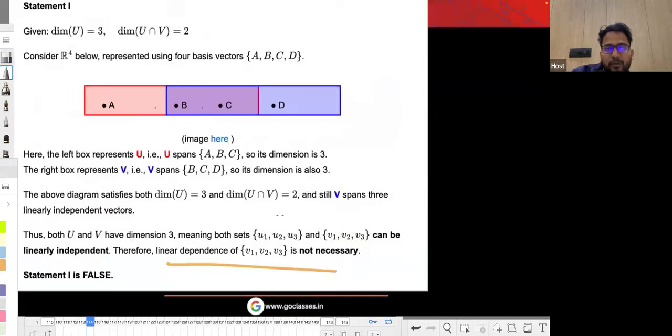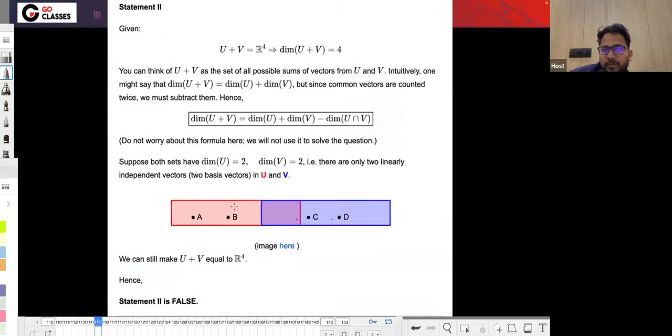Let me tell you with the diagram that it is possible that, I'm just representing the basis vectors here, U could be just this, using two vectors, and V could be just this, which means combined they can still form R4. Combined they can form R4, and there is nothing in the intersection, which is okay. But it is not necessary that this u3 is also independent.